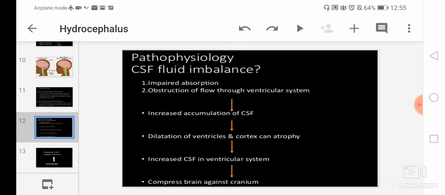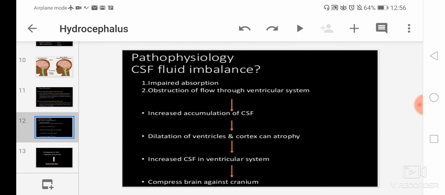So if CSF is accumulated in the ventricles, the ventricles will dilate, and also the cortex can atrophy, which means the cortex will be reduced in size. The cortex will reduce in size because the ventricles are dilated. Why are the ventricles dilated? Because of the increased accumulation of CSF. So there is increased CSF in the ventricular system.